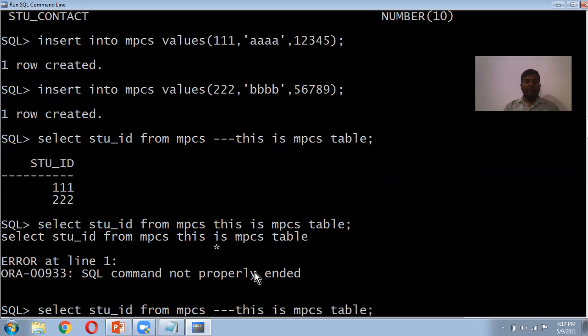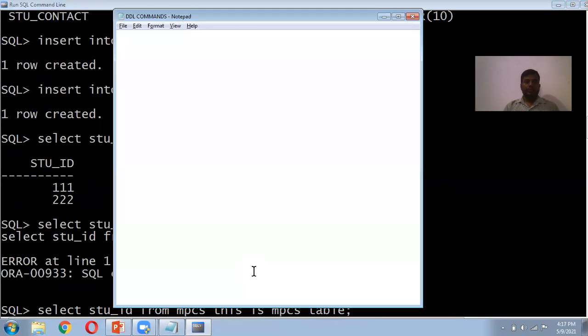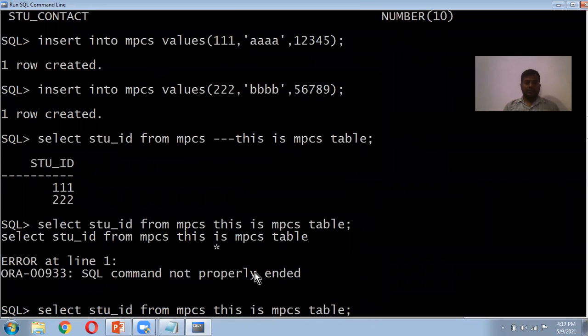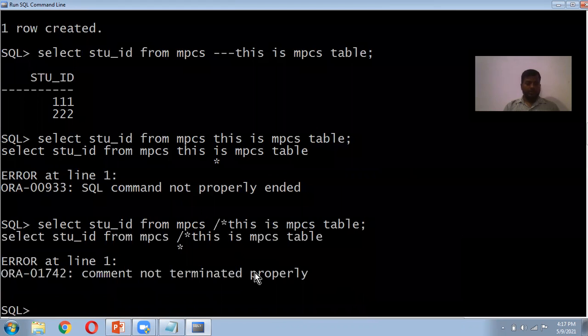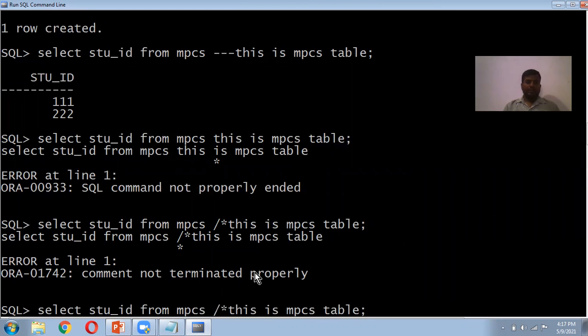What is the multi-line comment here? Multi-line comment is nothing but the same. We have multi-line comment like slash star, and we end it with star slash here.